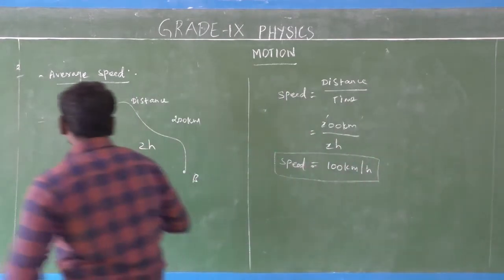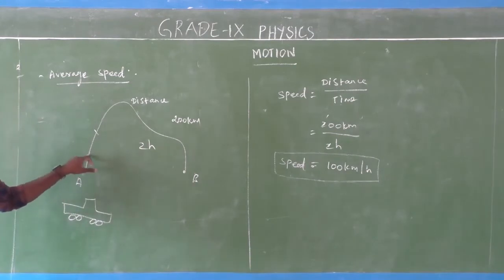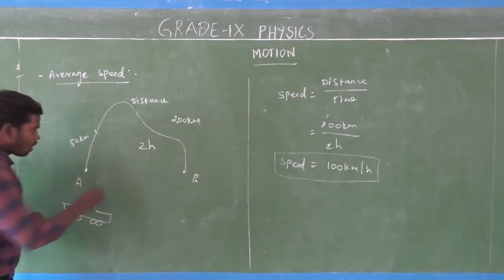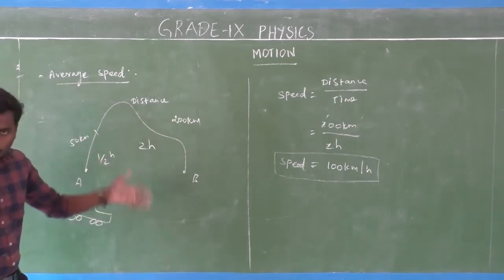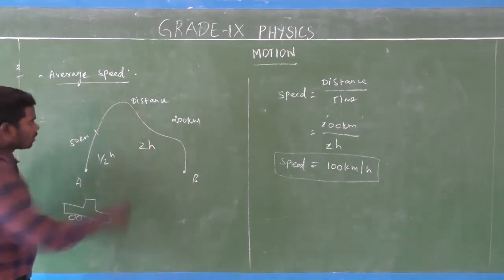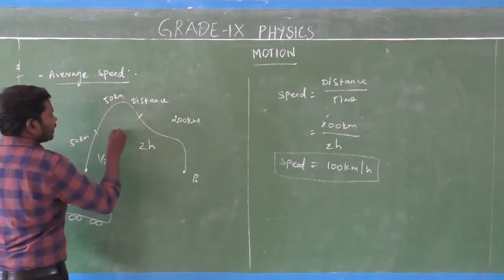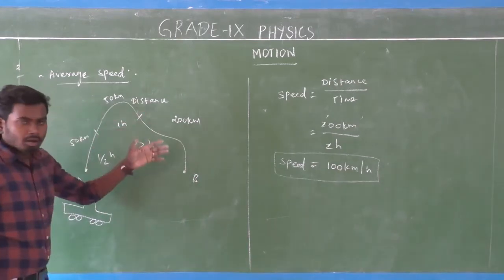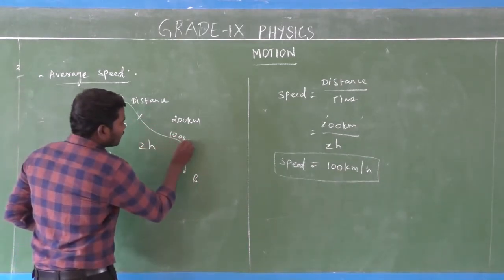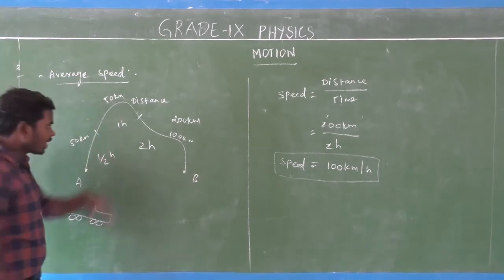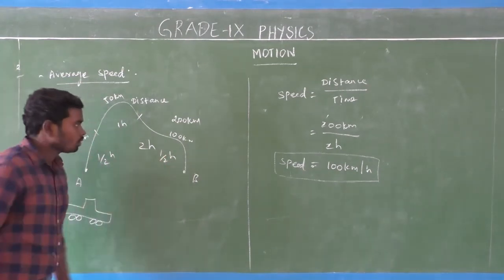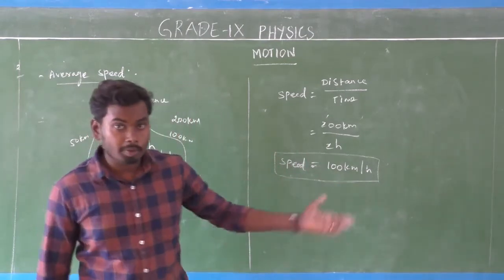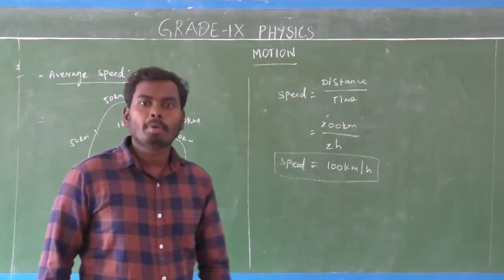For example, the car may have covered the first 50 km in half an hour. The car may have covered the next 50 km in the next 1 hour. Then the car may cover the next 100 kilometers in the next half an hour. But the average rate, the speed of the car, is 100 km per hour.